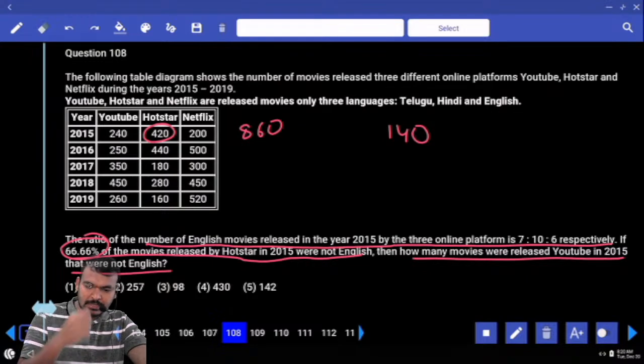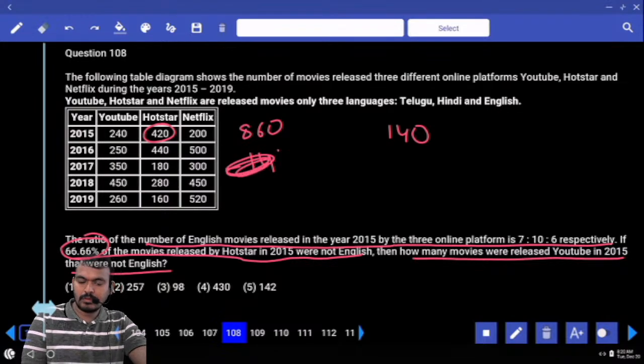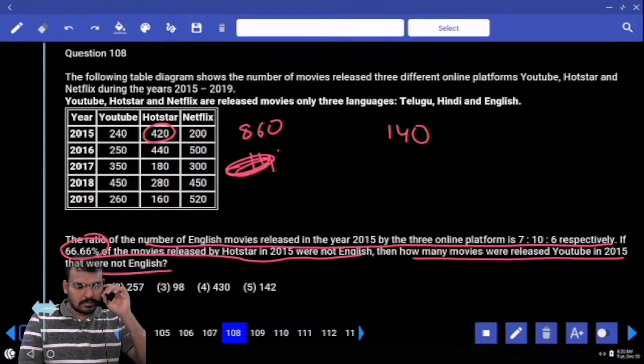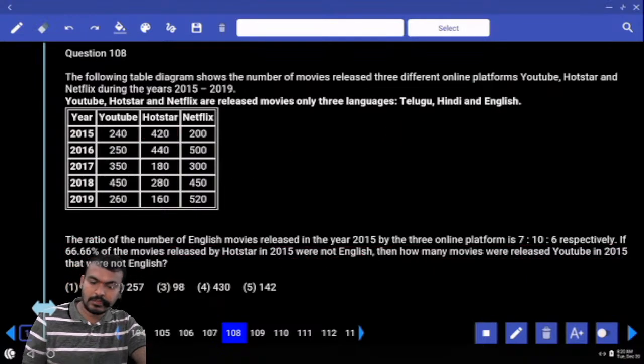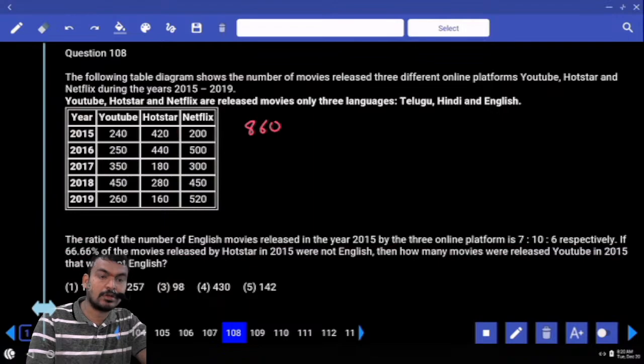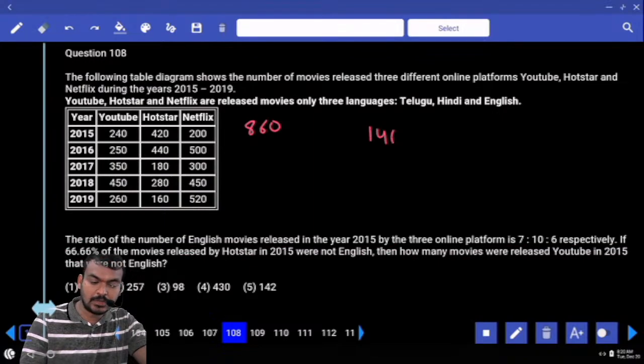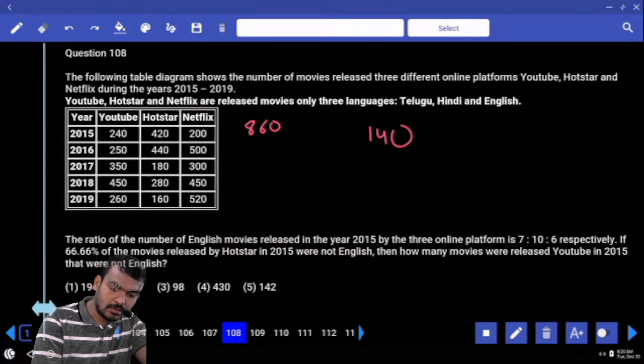Out of 860, 140 are okay. Just one minute. 860 is already the total. 140 English movies in which one? Hotstar.